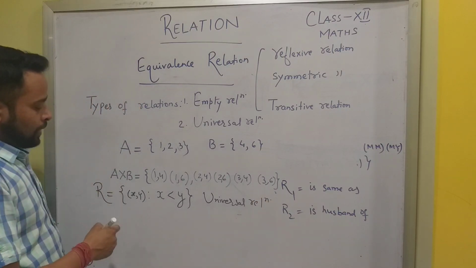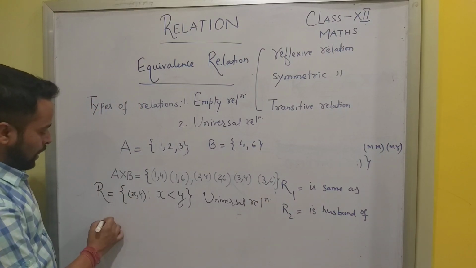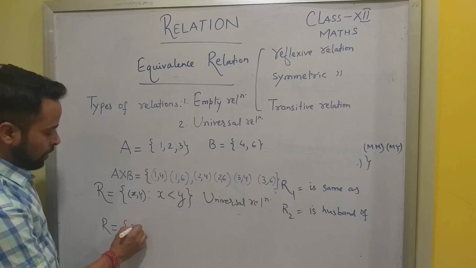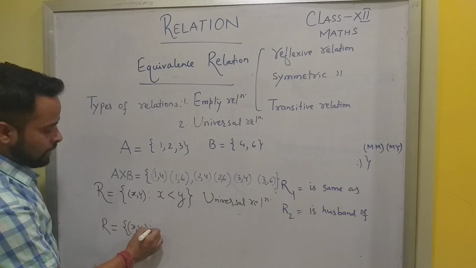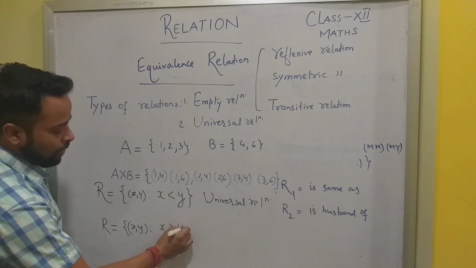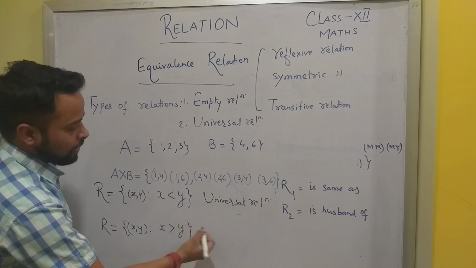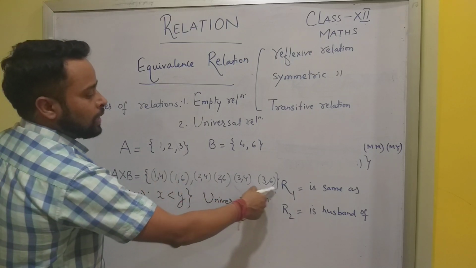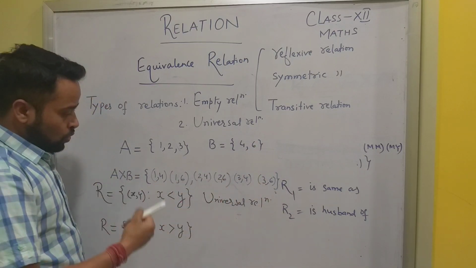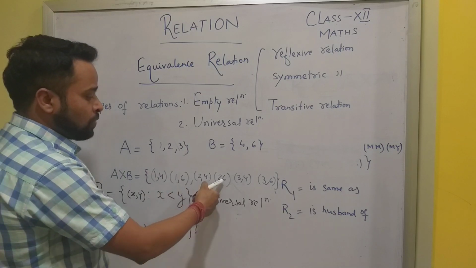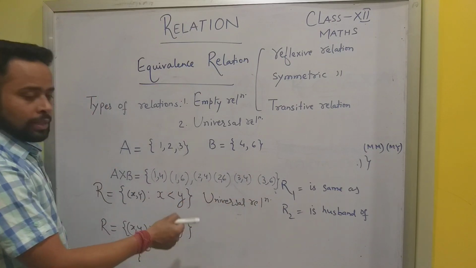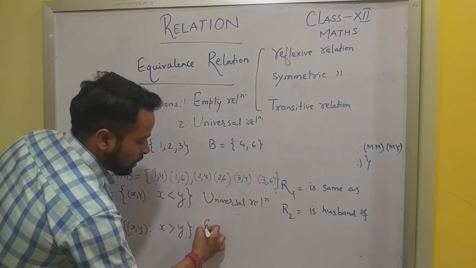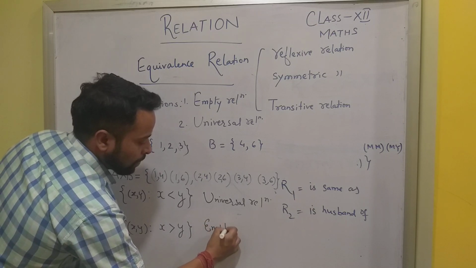The other one is, if I say R is a relation (x, y) such that x is greater than y, then obviously there are no elements. In each case x is less than y. So there are no elements which qualify for x greater than y. Such a relation is called an empty relation.